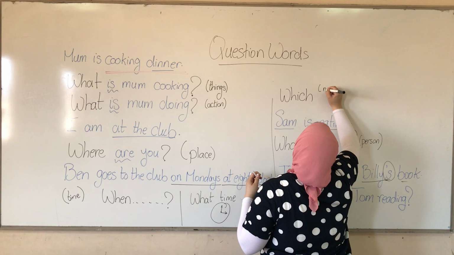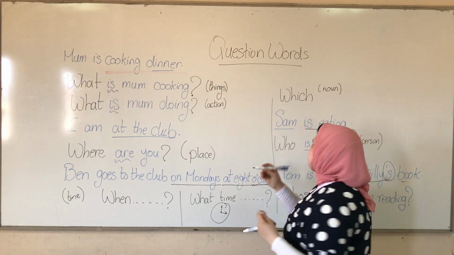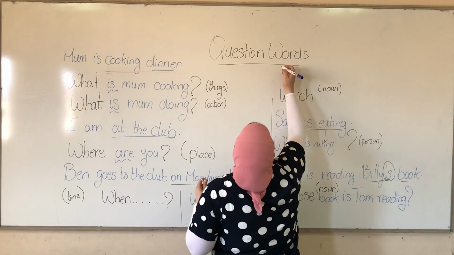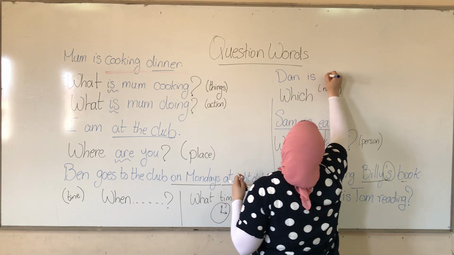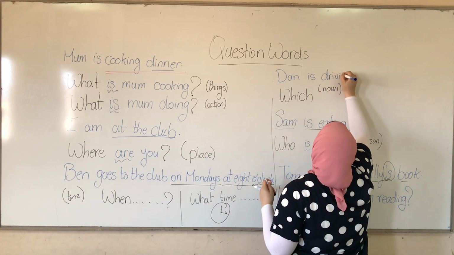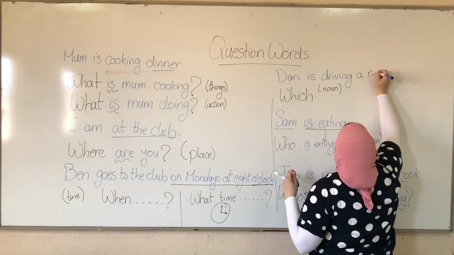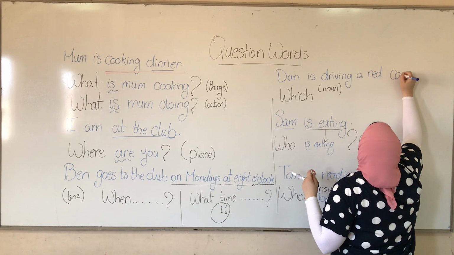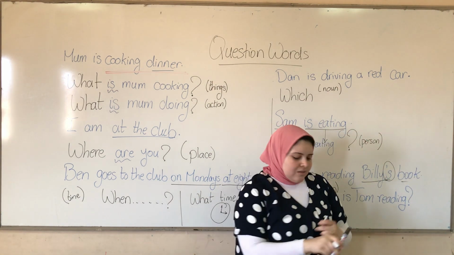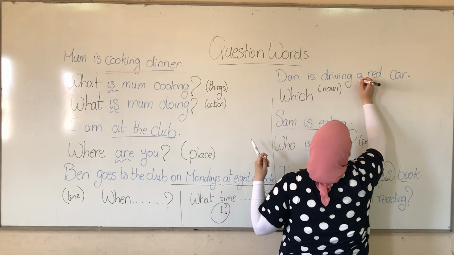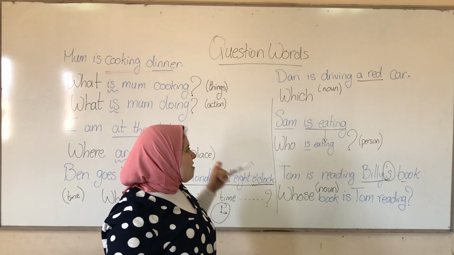After it, I'm going to put the noun. For example, if I add the sentence, Dan is driving a red car. And full stop. And the question is going to be about red. Dan is driving a red car.